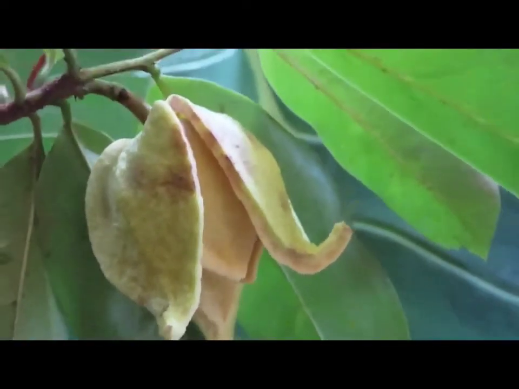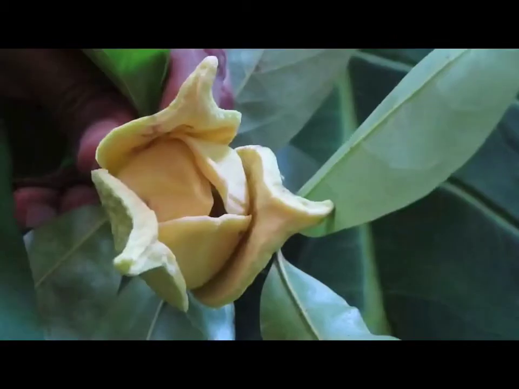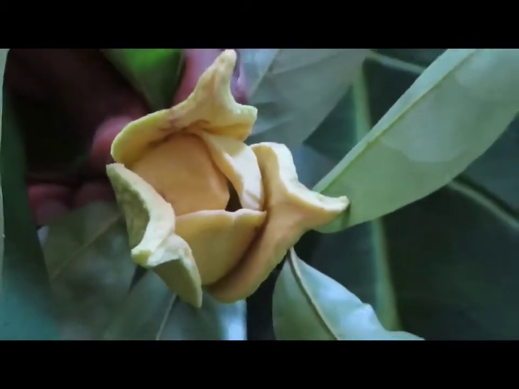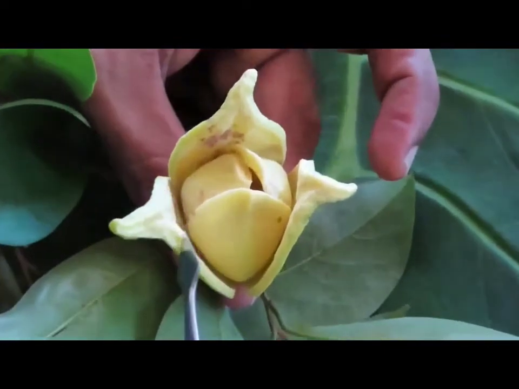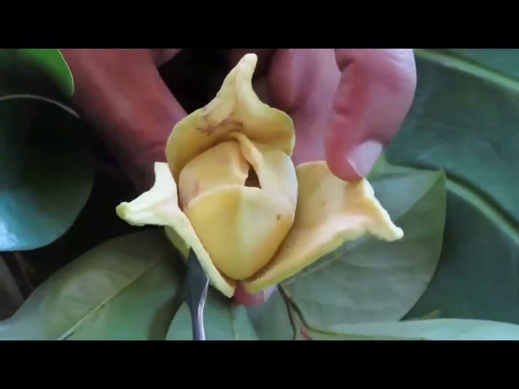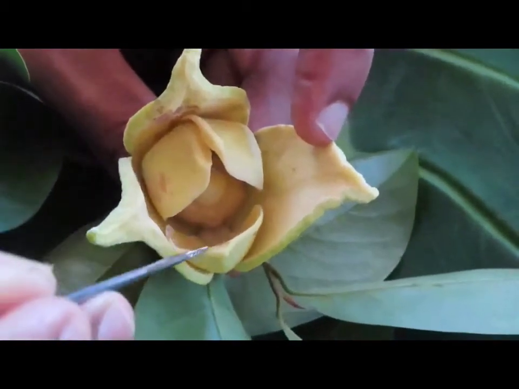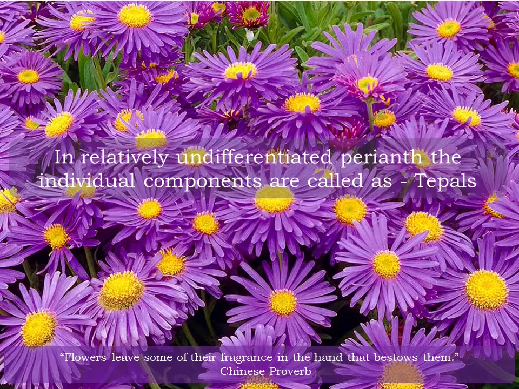In some flowers, the whorls of perianth are relatively undifferentiated. In such a case, the units of perianth are called tepals. See this flower. Here, the two whorls of the perianth are undifferentiated. They have the same structure. So we can call these structures tepals.